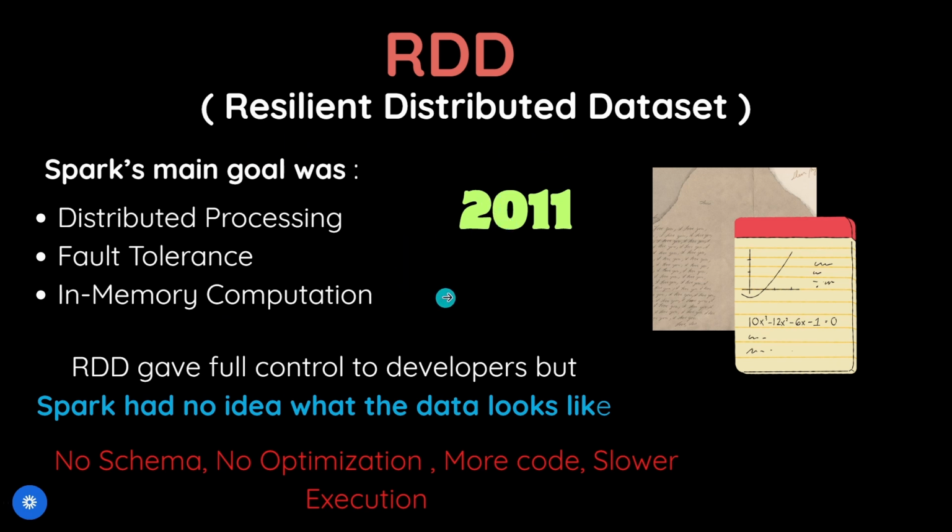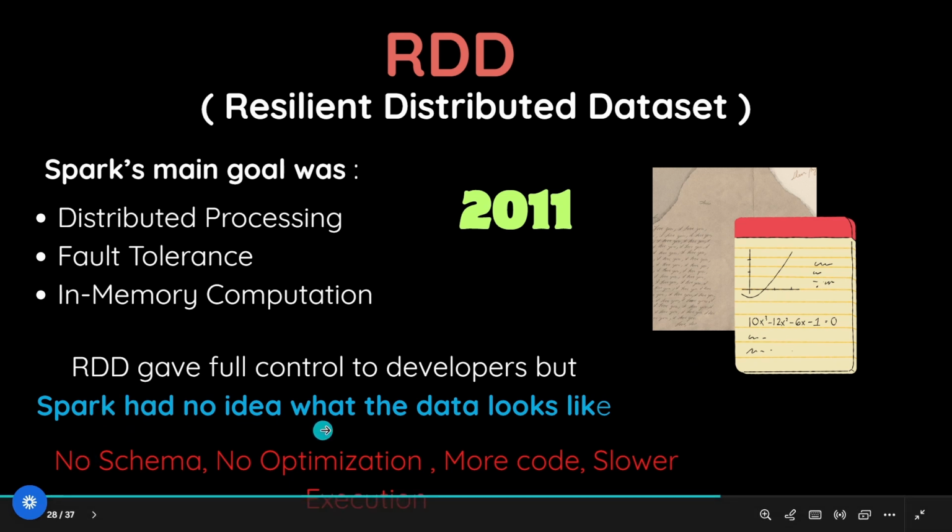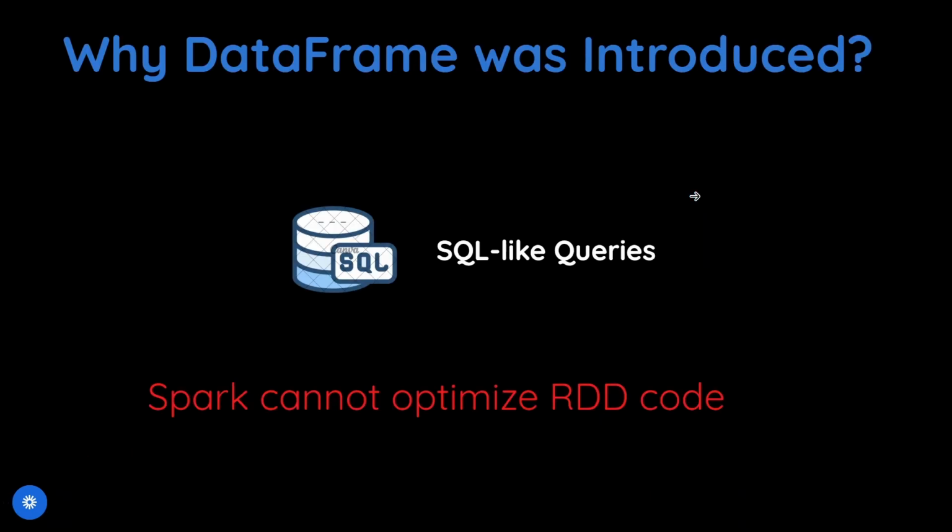In simple terms, RDD is like a raw handwritten note. You can write anything, but you have to manage everything by yourself. You have full control, but more responsibility. So Spark had no idea what the data looks like because it has no schema, no optimization, more code, and slower execution. Now come to the DataFrame, which is the most widely used API.